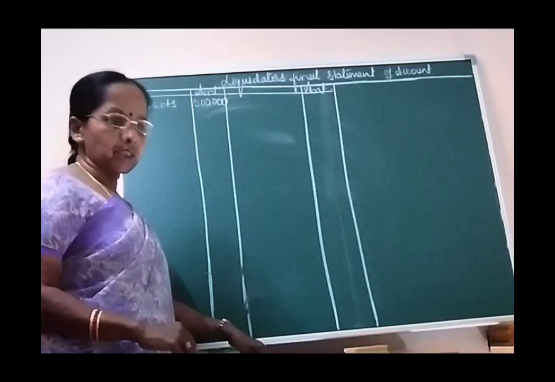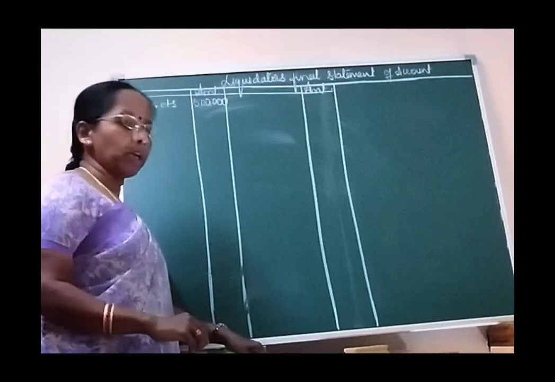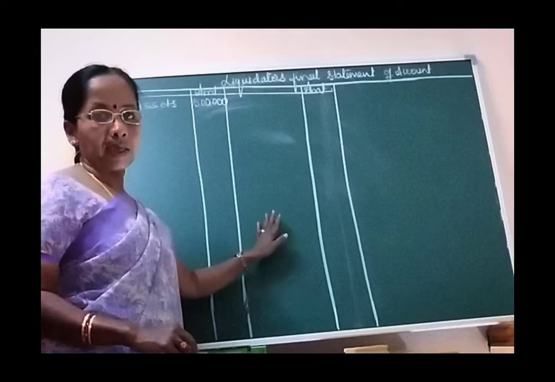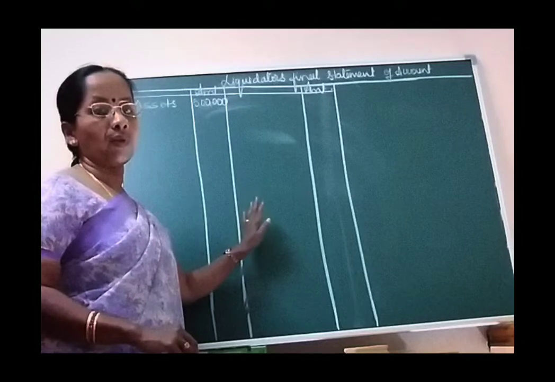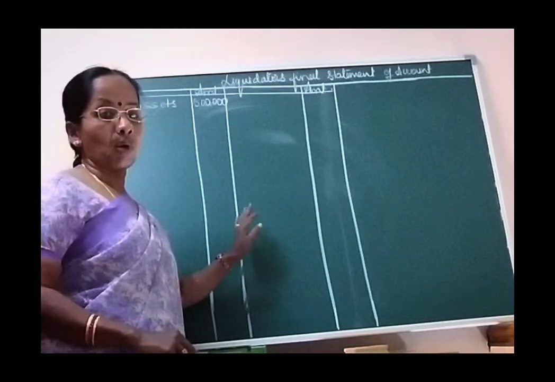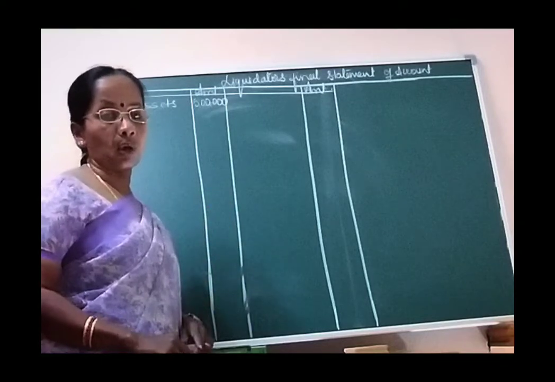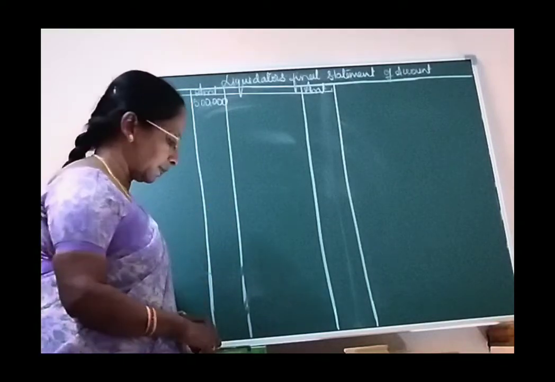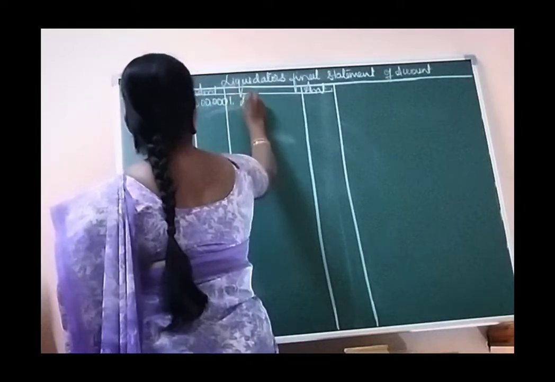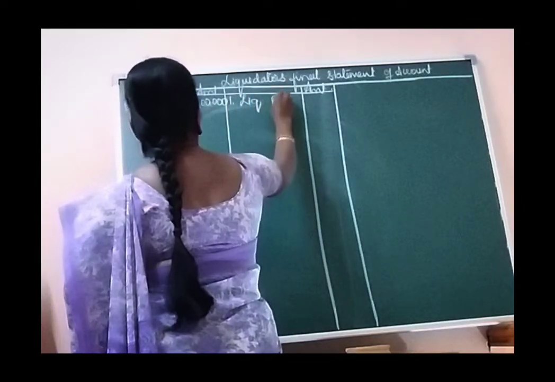Cash on realization is the only item. As you know very well, to the payment side we have to make the entry for order of payment. We have already discussed what order of payment we need to follow in the liquidator's final statement. Right? So with that order, the first item that we need to enter is